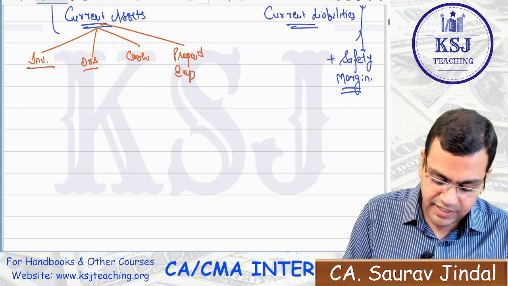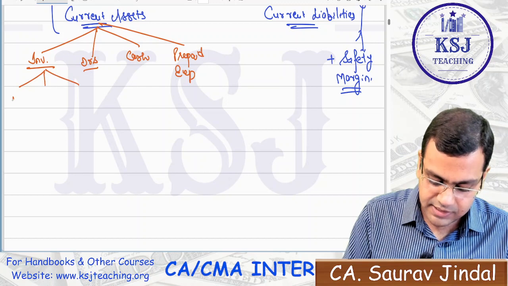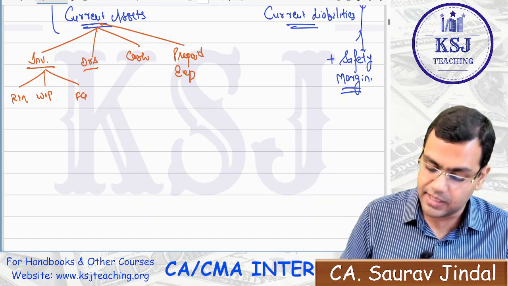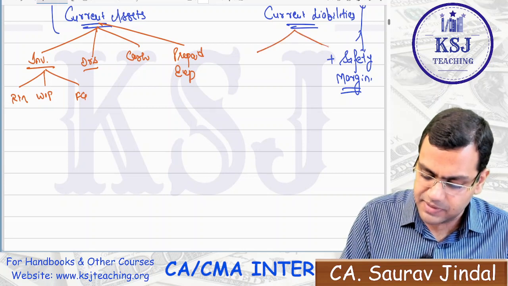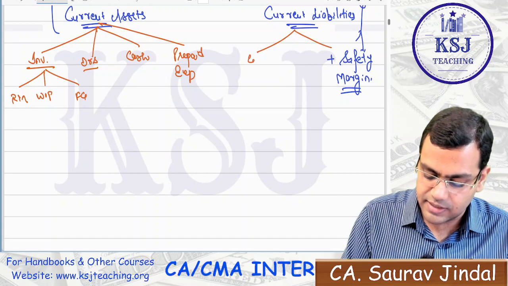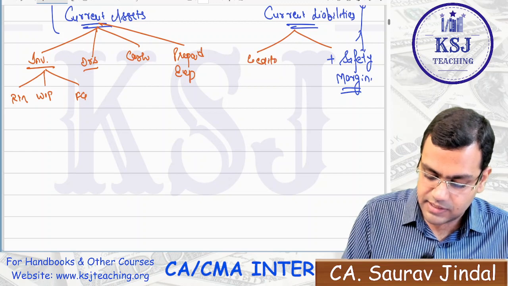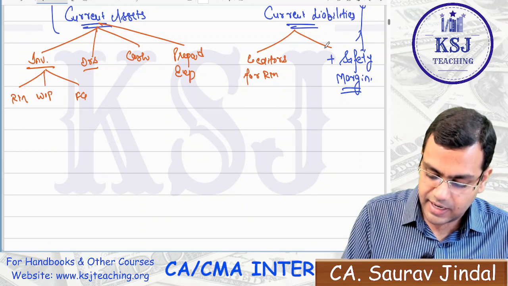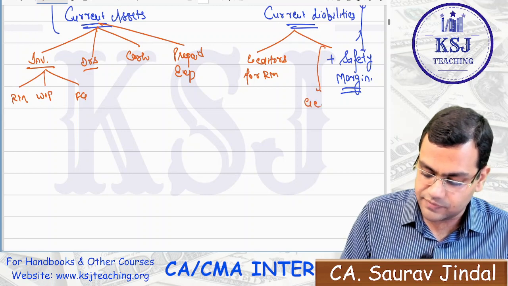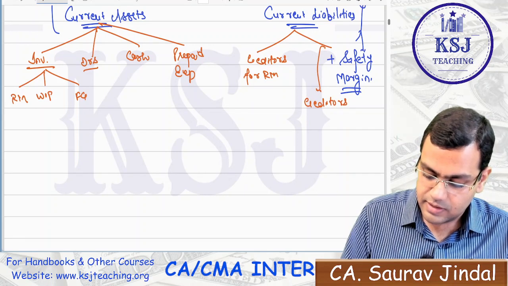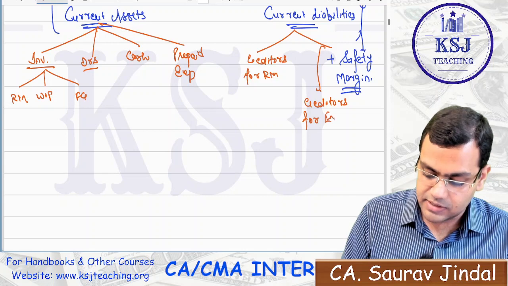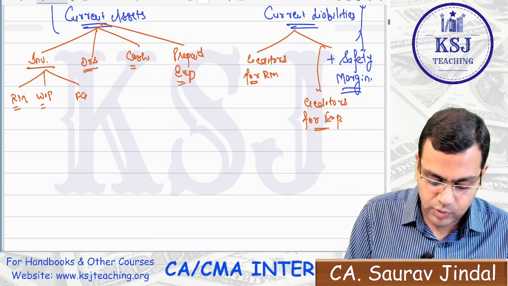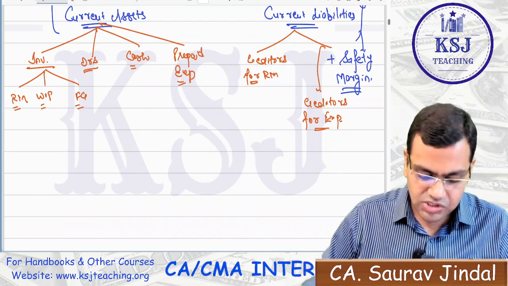Inventory can be divided into three parts, basically RM, WIP and FG, three types of inventory. Current liabilities, basically we are going to talk about two things. One is the creditors for raw material, and second will be the creditors for expenses, right? So all these items we need to discuss in detail. Let's start with the first item.